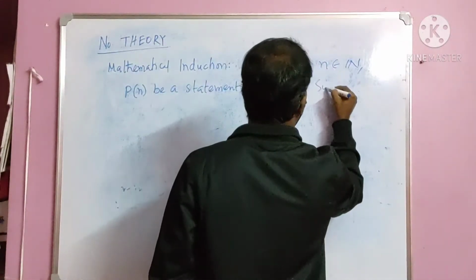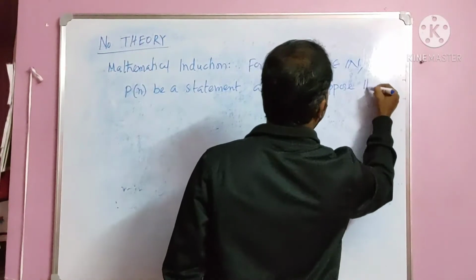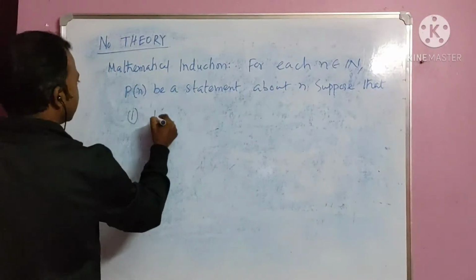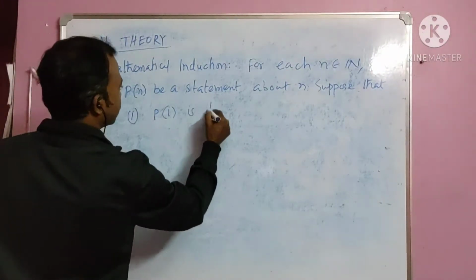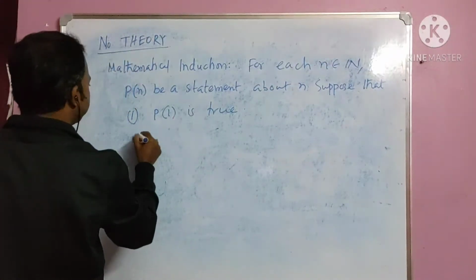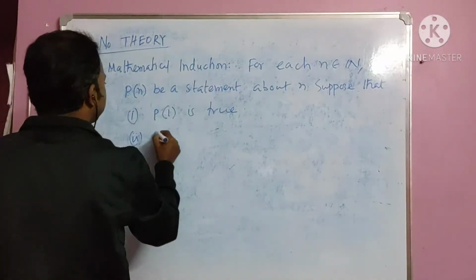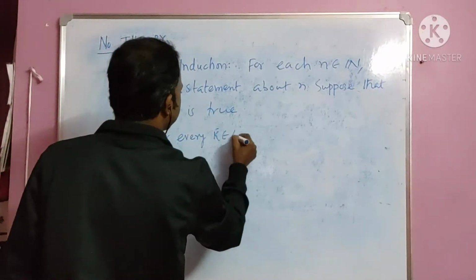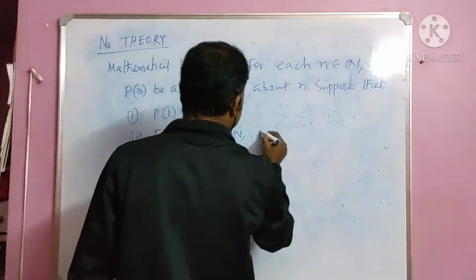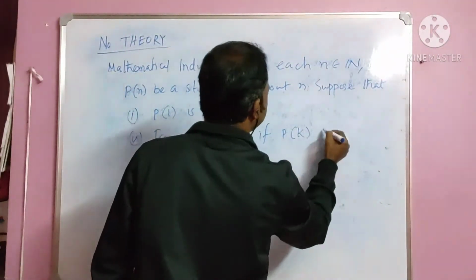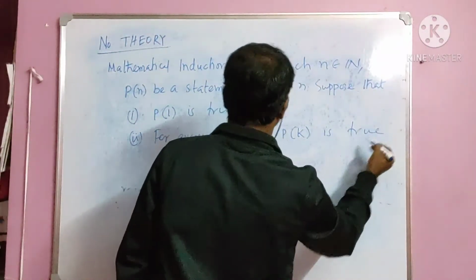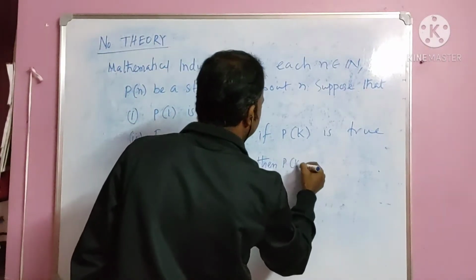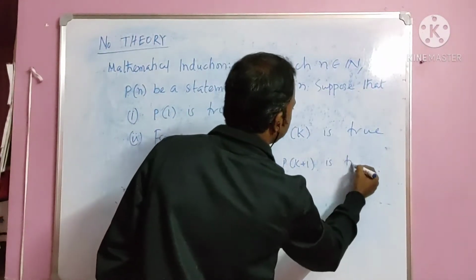Okay, and suppose that number 1, P1 is true. Okay, number 2, for every k belongs to natural number, if Pk is true, then Pk plus 1 is true.